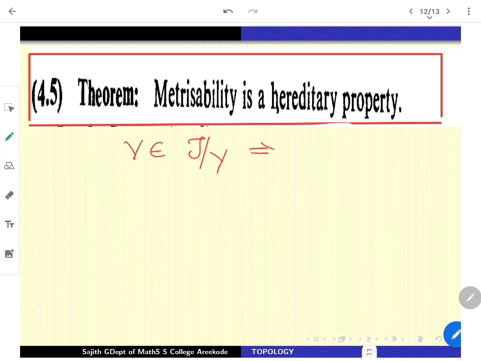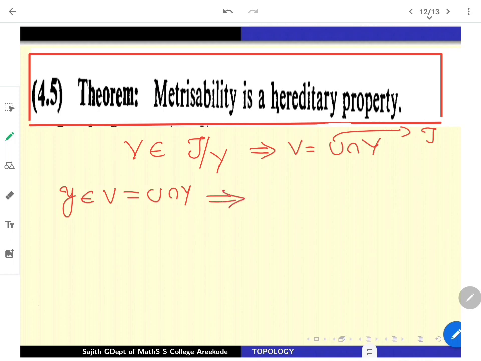Then our V will look like U intersection Y. Obviously, my U in that case is inside tau. Tau is the original topology on X. Now start with any y in V. V means U intersection Y, which implies y belongs to U also. U is open in tau.